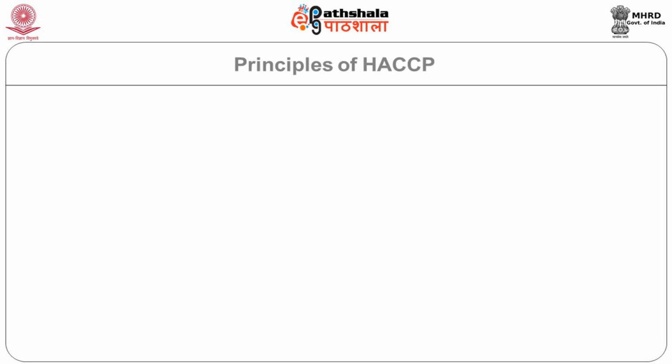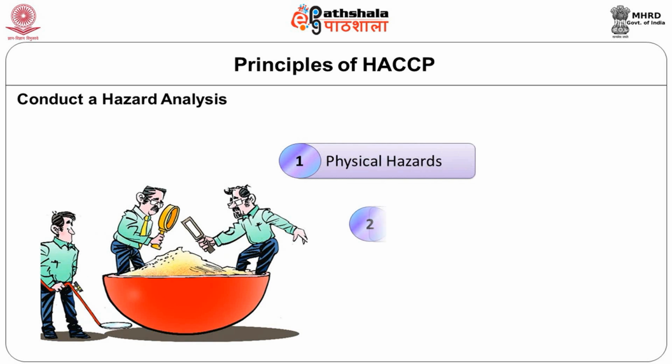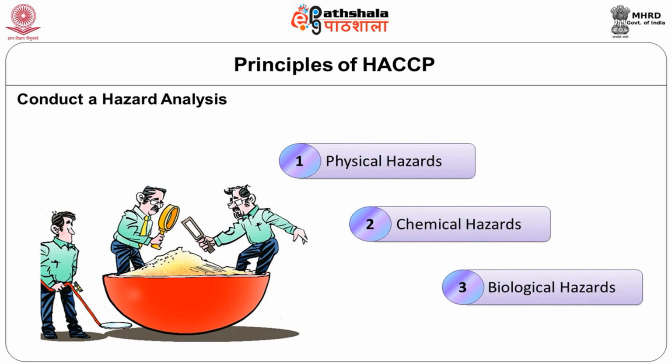There are 7 principles of HACCP, so we'll go one by one. The first principle is to conduct hazard analysis. So what are the hazards? In food safety, there are 3 typical hazards that we can encounter. One is the physical hazard, the second is the chemical hazard, and the third is the biological hazard.